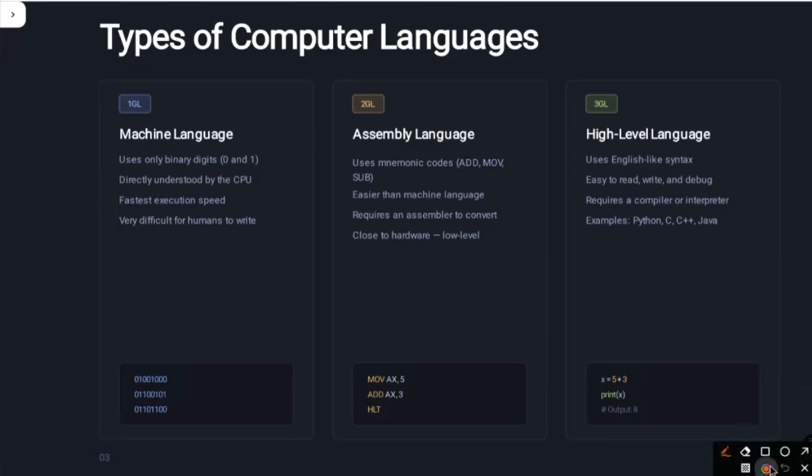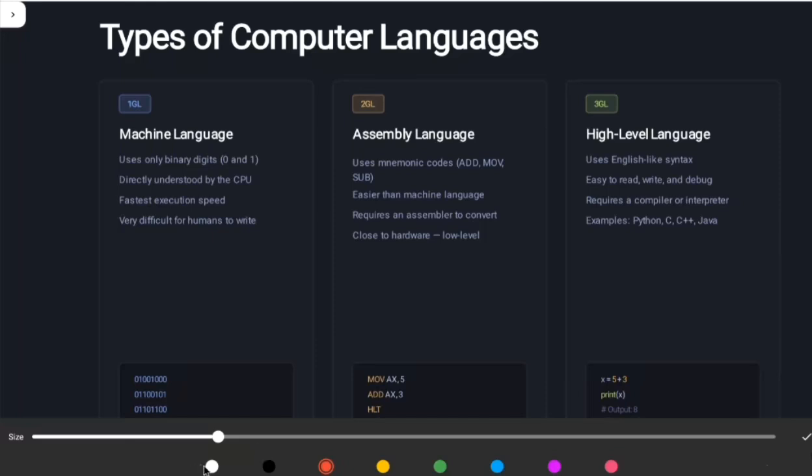See, this is the example given: 01001000. So, machine language, have you understood? This is the definition of machine language that you can write. It isn't asked in the examination, but it is for your general knowledge: it uses only binary digits like 0 and 1, is directly understood by the CPU, has the fastest execution speed, and is very difficult for humans to write.